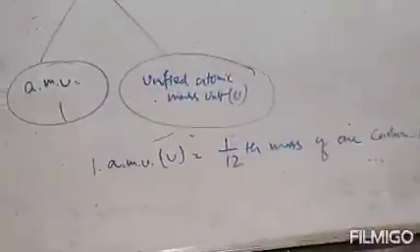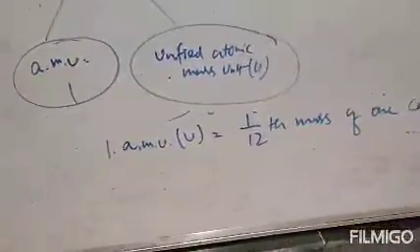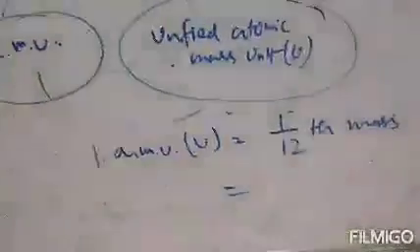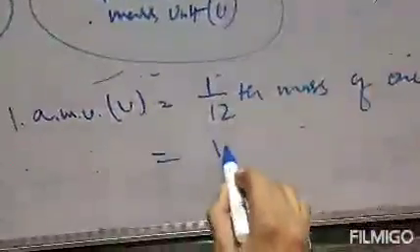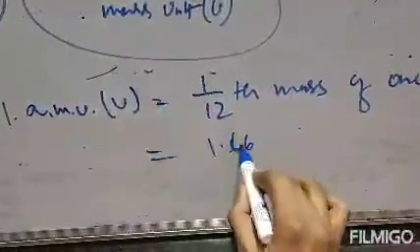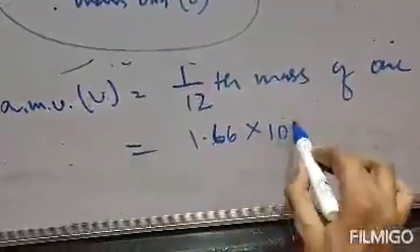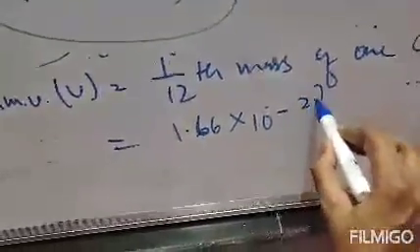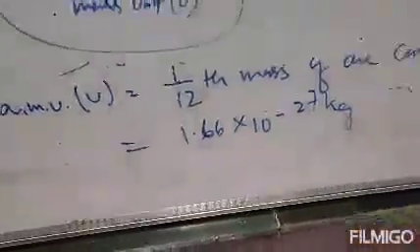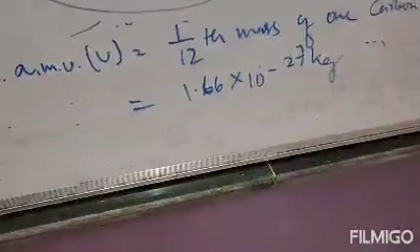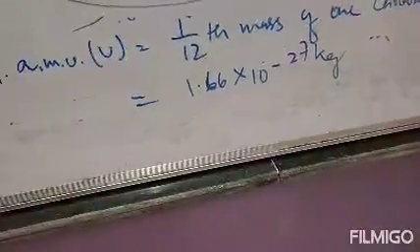Clear? Its value is 1.66 into 10 to the power minus 27 kg.